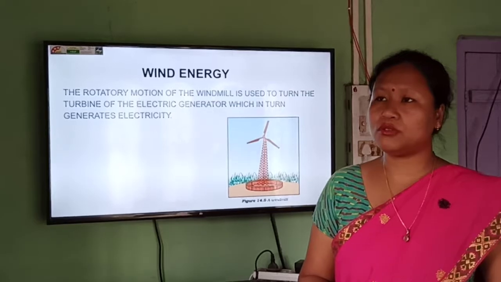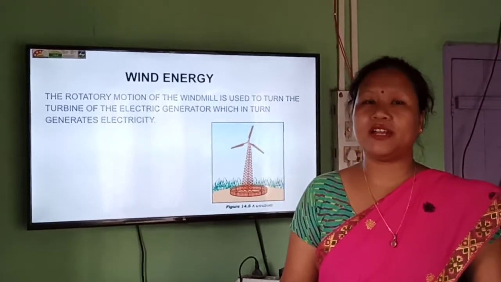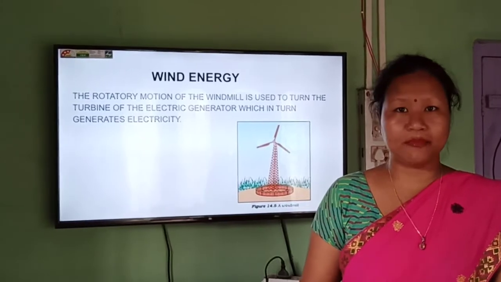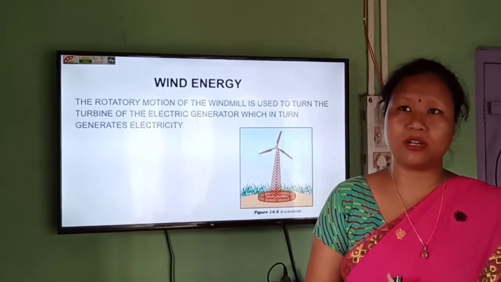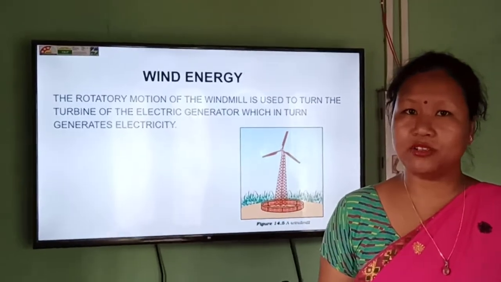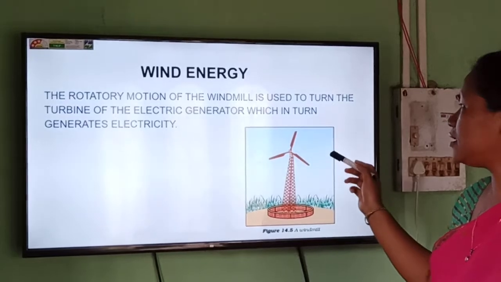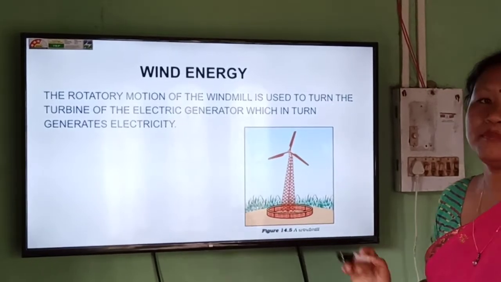Now another source of energy is the wind energy. We know that when unequal heating of the landmass or the water bodies happens, the air will move, and this causes the wind to blow. This is the picture of a windmill.